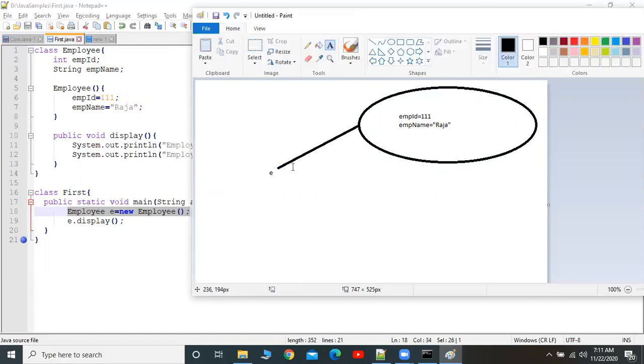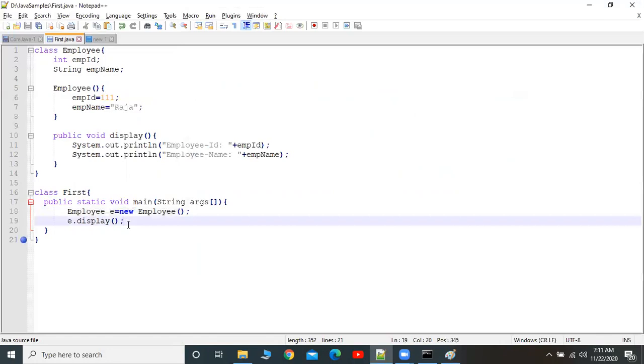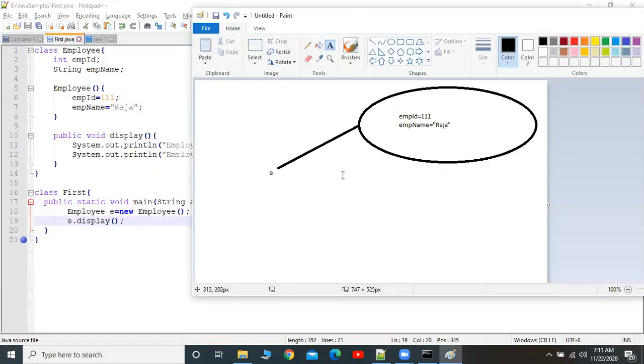Then E is an instance variable, otherwise a reference variable for the object. That object is holding the information about the employee, EMP ID and EMP name. That's why when we are calling E.display, it is displaying name and ID. You got it, right? So what is happening?